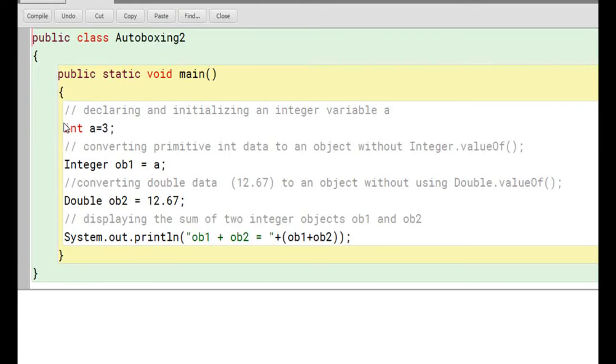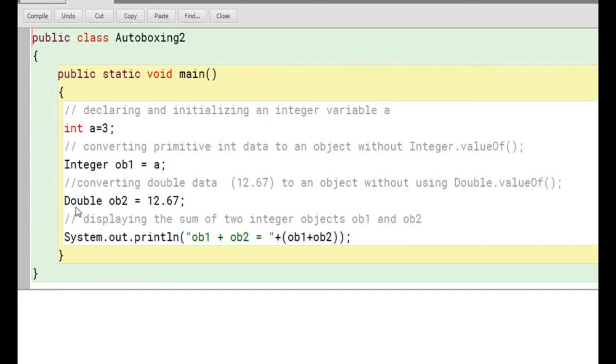Now the second line, Integer ob1 is equal to a. Here I have skipped Integer.valueOf. So when you skip this statement, what happens? The Java compiler automatically provides it. So you can do it this way also.